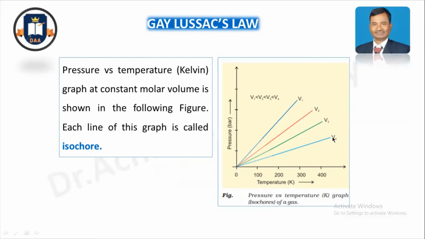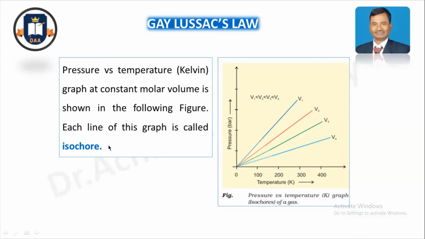When volume is constant, this line is called an isochore. Previously, when I discussed Boyle's law, the curve at constant temperature was denoted as an isotherm. In the second case, during Charles's law, the straight line was at constant pressure, so that line in the graph we call an isobar.